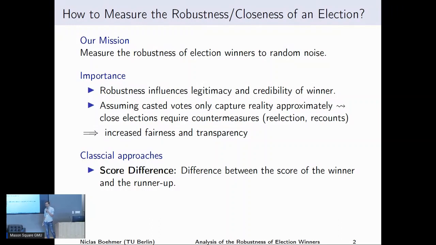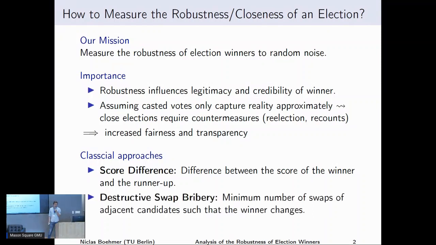consider the score difference. So we look at the score of the winner, look at the score of the candidate finishing in second place, we calculate the difference, and then we say, okay, if it's like 3, it was close. If it's like 20, then it's not so close. But it's a bit of an intuitive way to do it.